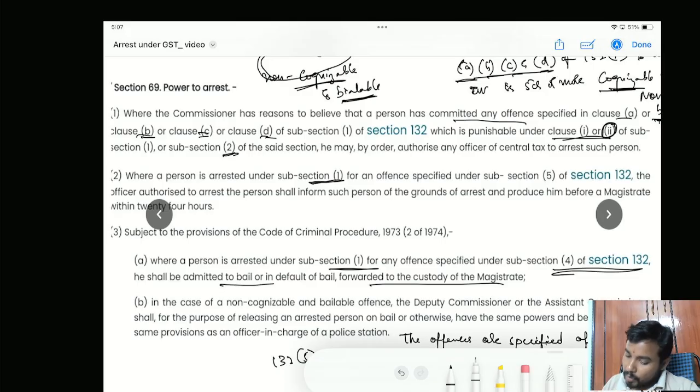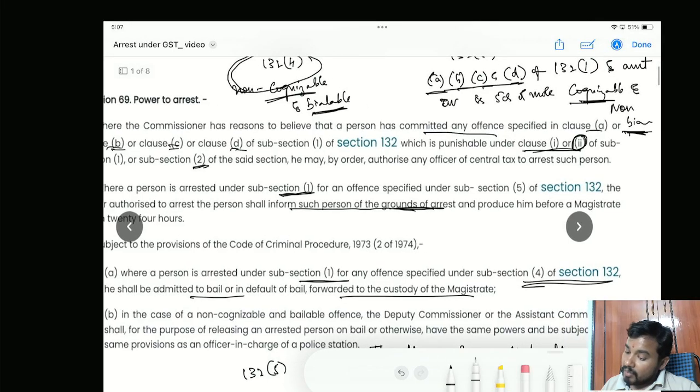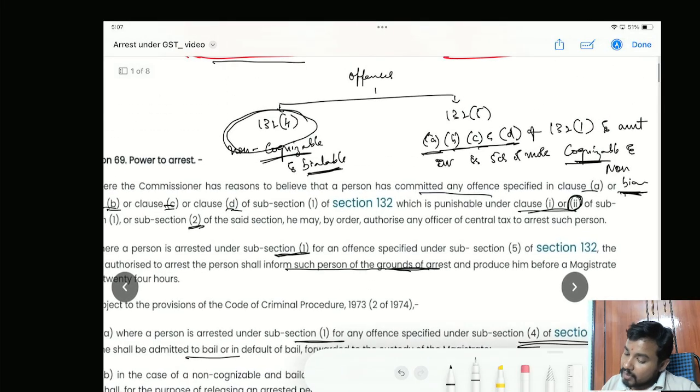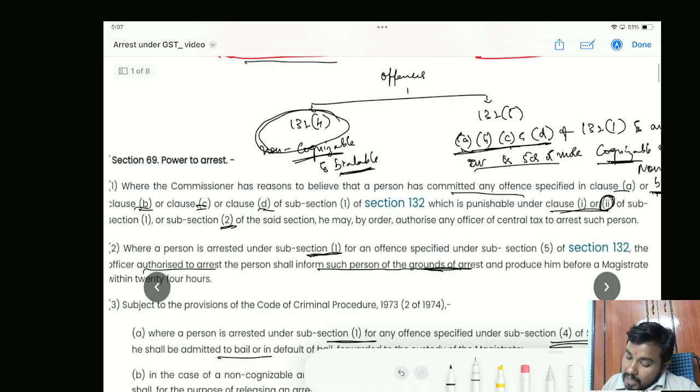But here in subsection 2, what they have said is: where a person is arrested under subsection 1 for an offence specified under subsection 5 of section 132, the officer authorized to arrest the person shall inform such person of the grounds of arrest. So subsection 1 of section 132 means these offences only, no? Whenever I am making an arrest for offences covered under section 132 subsection 5, the officer authorized to arrest shall inform the grounds of arrest.